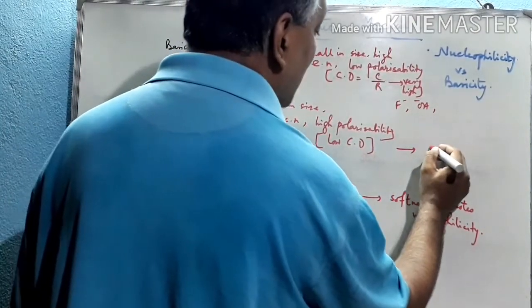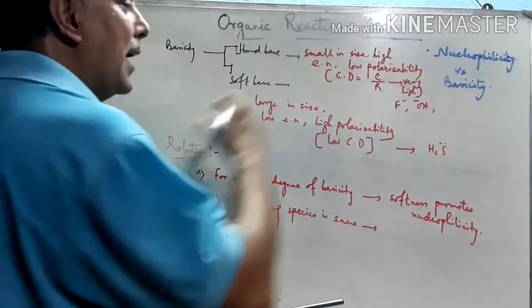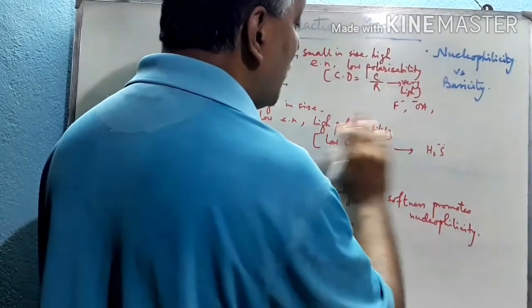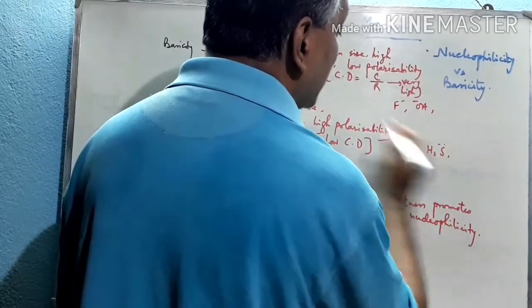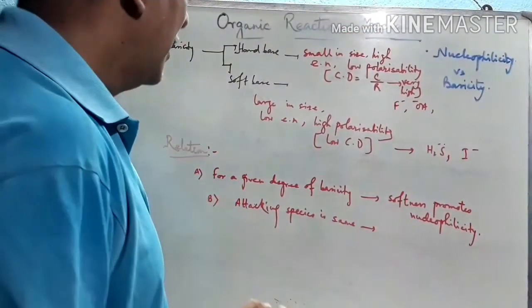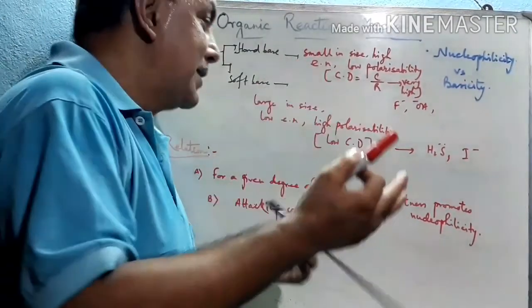Examples are H2S, where sulfur is larger in size compared to oxygen, with low electronegativity compared to oxygen, and high polarizability, because these species are readily polarizable. I minus, all these species are highly polarizable. Now these are the types of basicity and also of nucleophilicity.